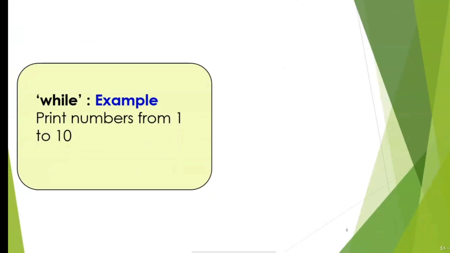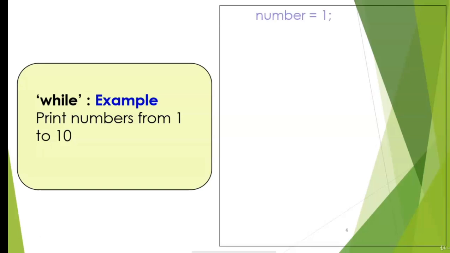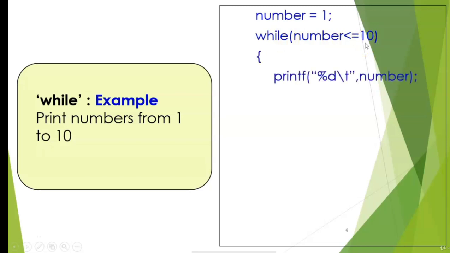Let's discuss an example of while loop. Suppose we want to print numbers from 1 to 10 using while loop. Then we'll take a variable number and initialize it with the value 1. Condition is given like this: while in the bracket number less than equal to 10. If this condition is true, then printf that number using the printf library function. Increment that number by using number plus plus, and finally there is the end of the while loop.